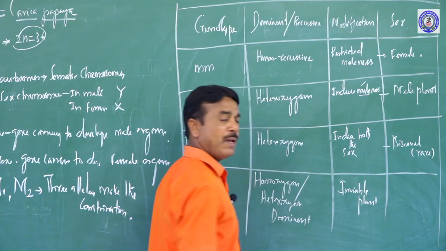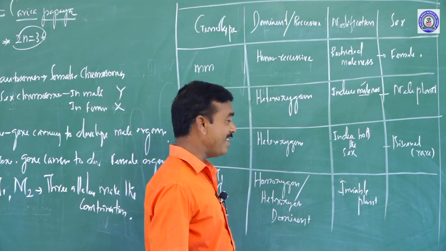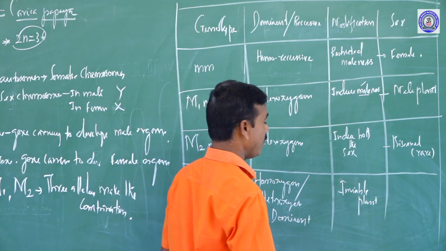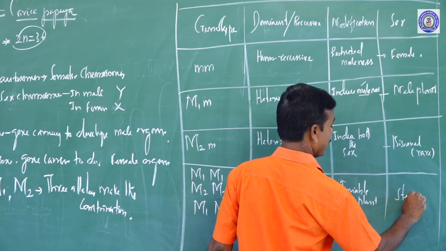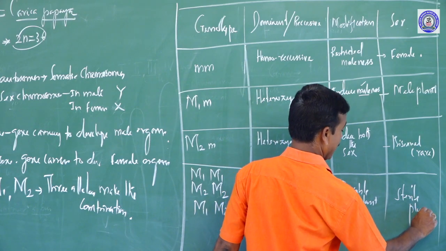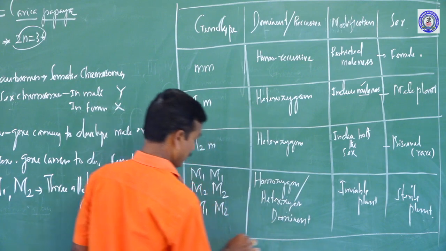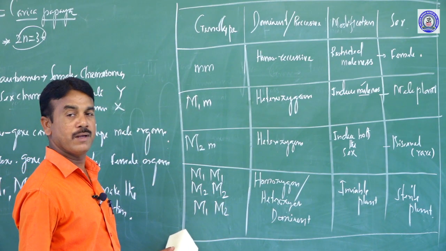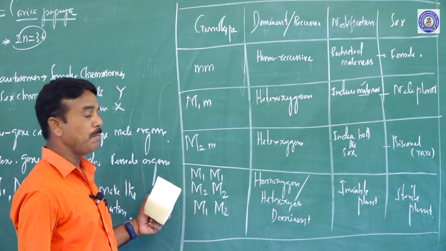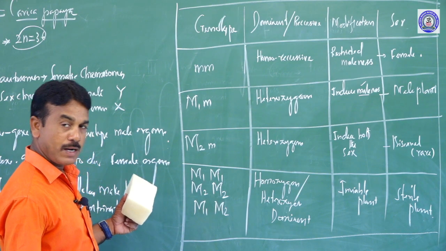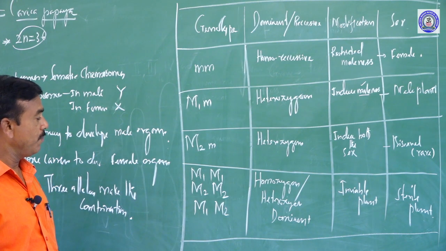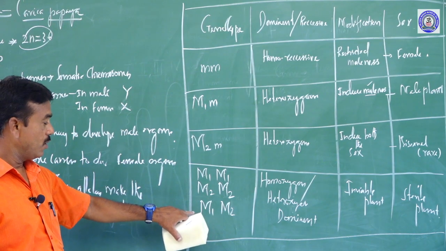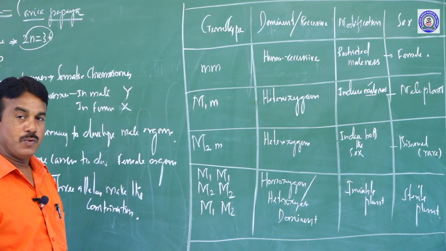What do we call inviable? The plants are there, but they do not produce anything regarding fertilization. So it makes a sterile plant. These are the alleles: small m small m, capital M1 small m, capital M2 small m, capital M1 capital M1, capital M2 capital M2, capital M1 capital M2.